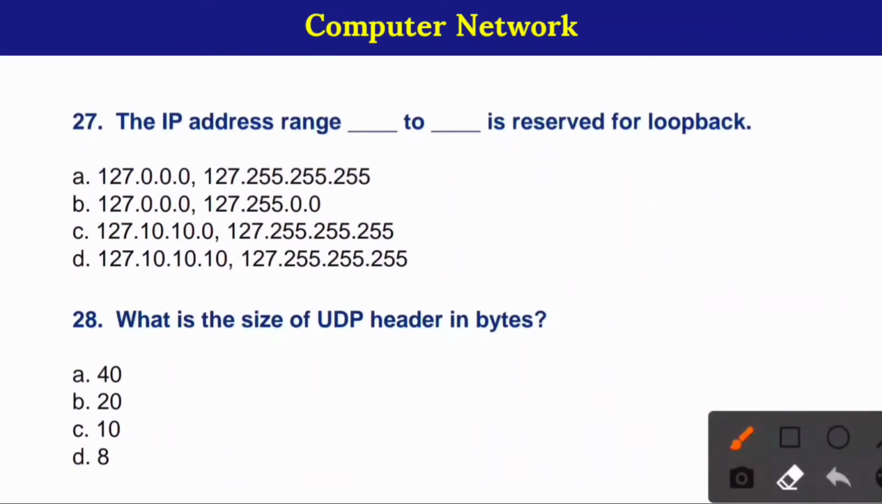27. The IP address range blank to blank is reserved for loopback. Here correct option is option number A. 28. What is the size of UDP header in bytes? Here correct option is option number D, 8.